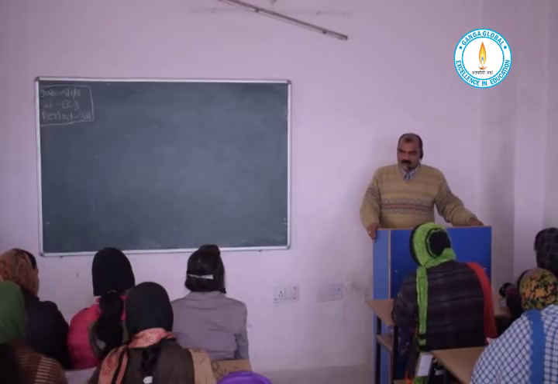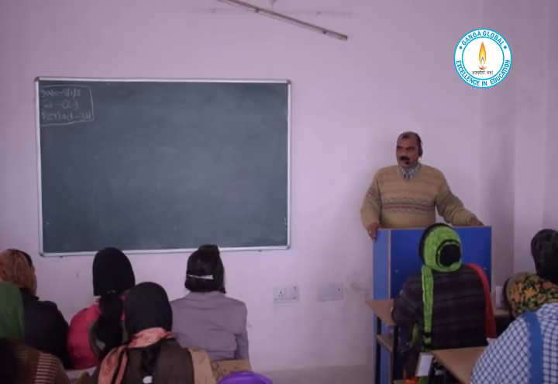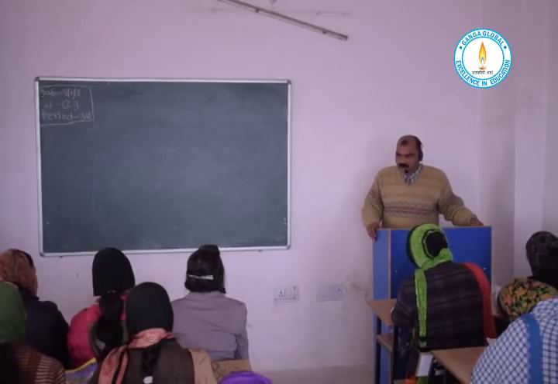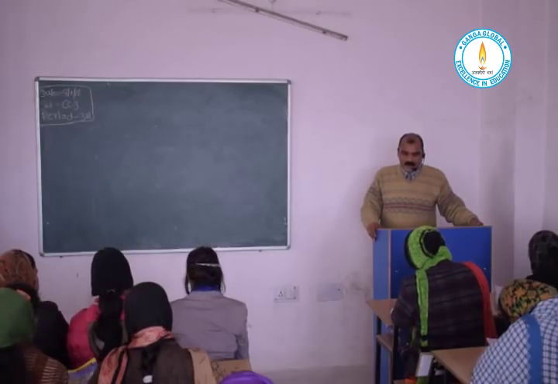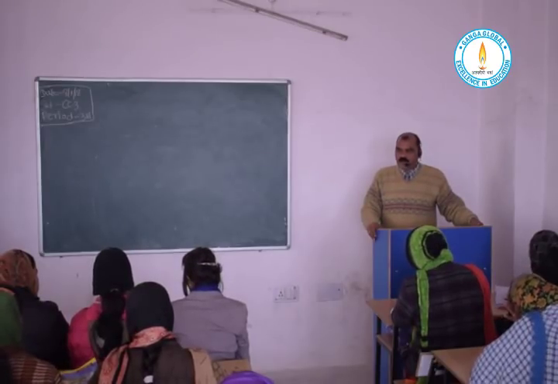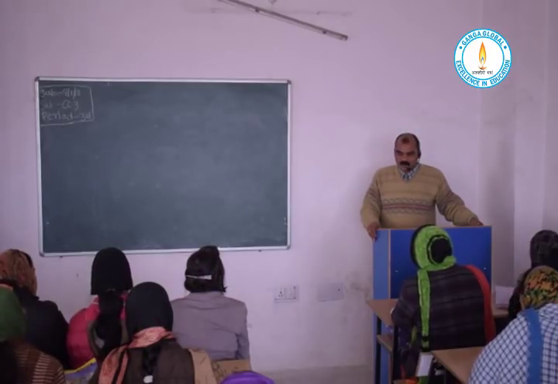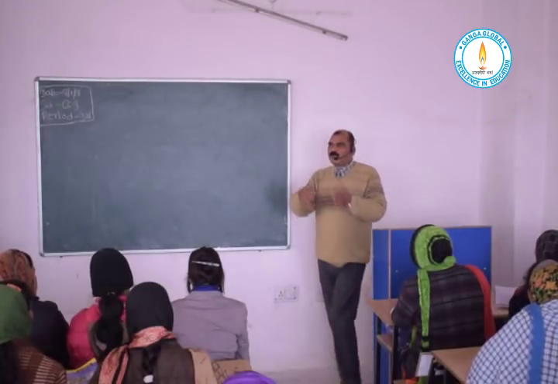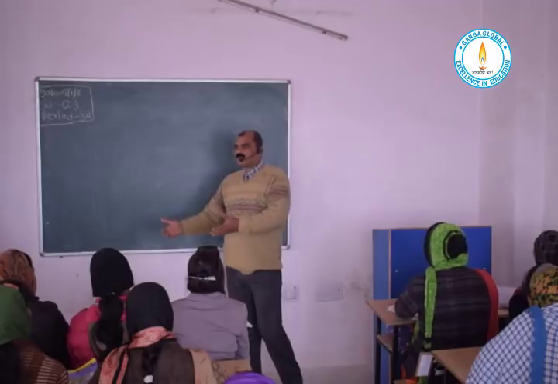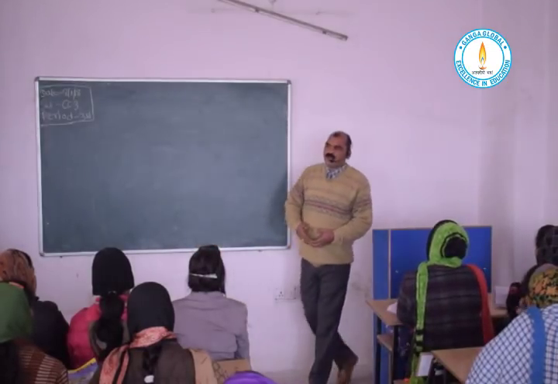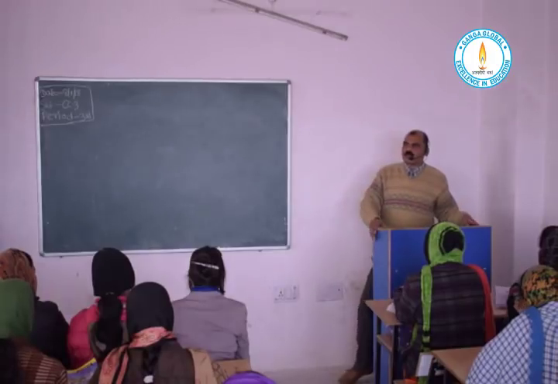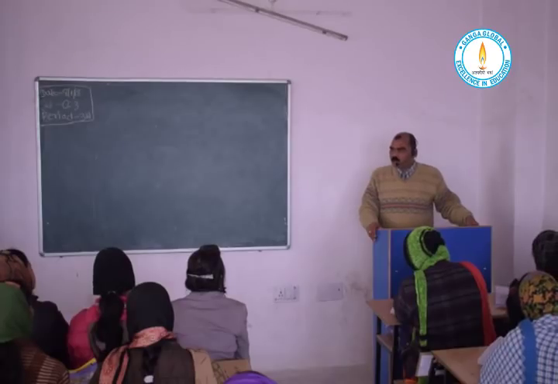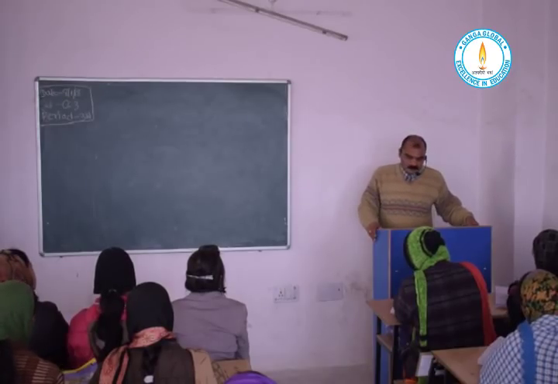Then in the year 1937, Vernon defined intelligence as the capacity to learn and adjust to relatively new and changing conditions. So how we learn, what our capacity to learn is, and how easily we accommodate into new circumstances or new situations shows the intelligence of one individual. It is the adjustment to the new situation, to the new condition.